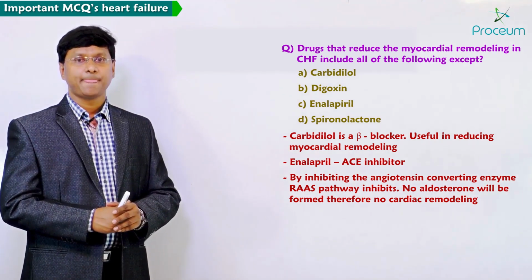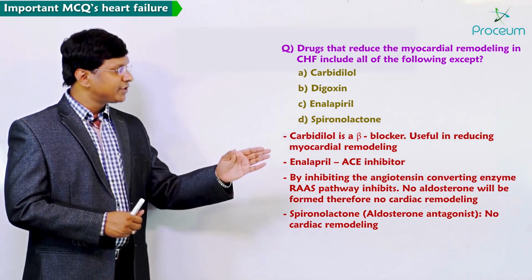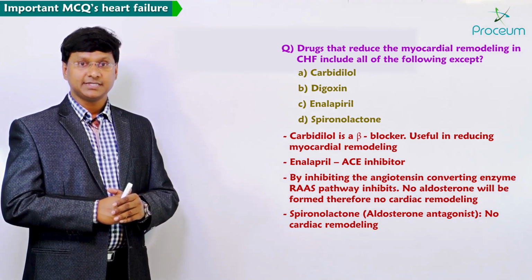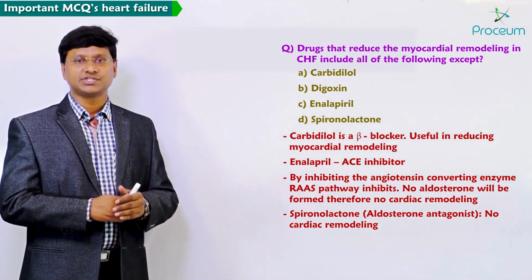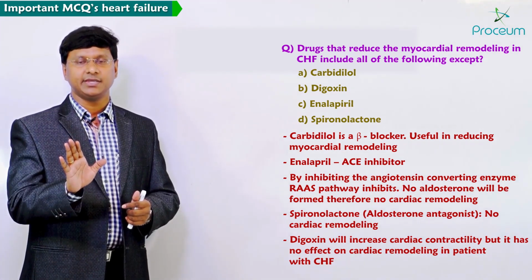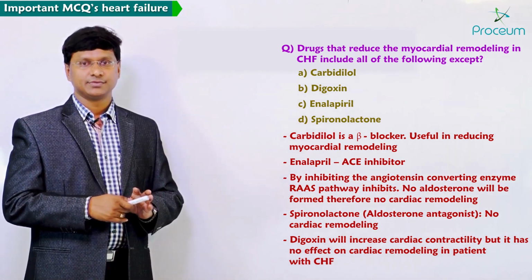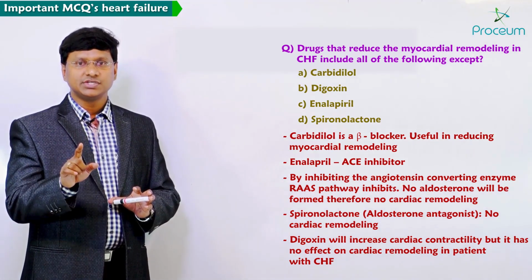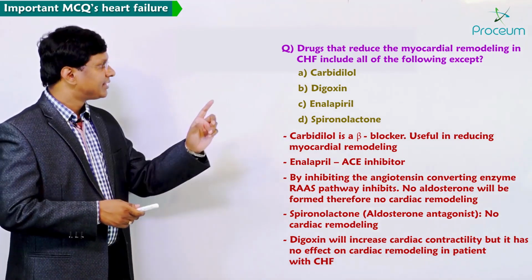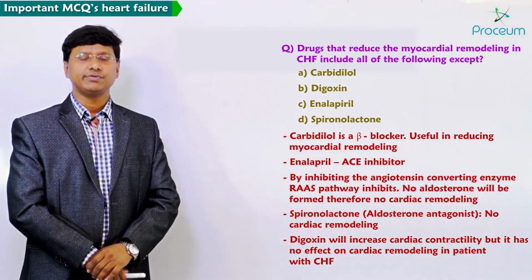If you take option D, that is spironolactone, spironolactone is an aldosterone antagonist. So if you are antagonizing the aldosterone, there will be no cardiac remodeling. But if you take option B, that is digoxin, digoxin will only increase the cardiac contractility, but it has no effect on the cardiac remodeling. So digoxin is not useful in reducing the myocardial remodeling in patients with congestive heart failure.